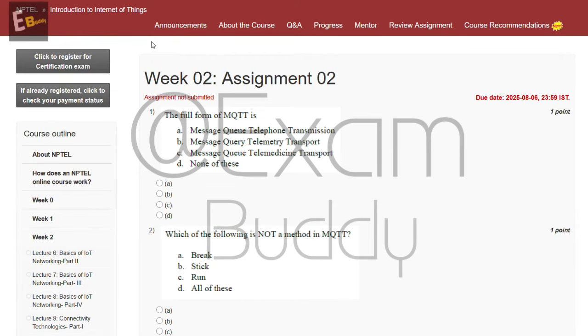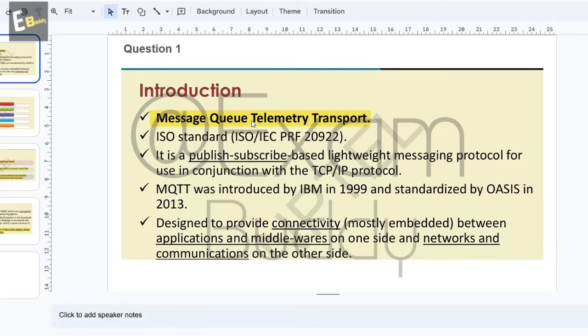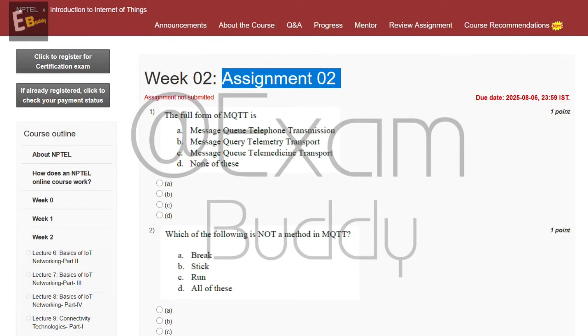So now we have to solve the assignment Introduction to Internet of Things, week second, assignment second. So now the first question is: the full form of MQTT is. So let's go to the answer. So the answer is message queue telemetry transport. So the answer is option B, message queue telemetry transport.